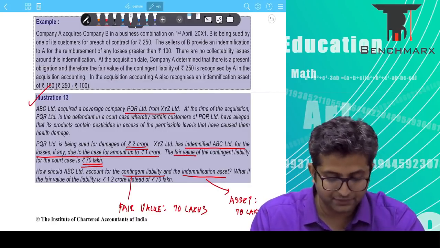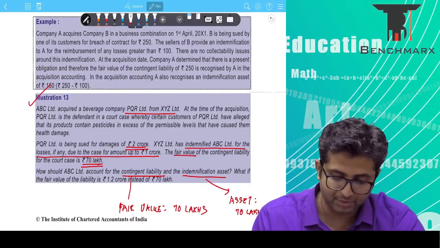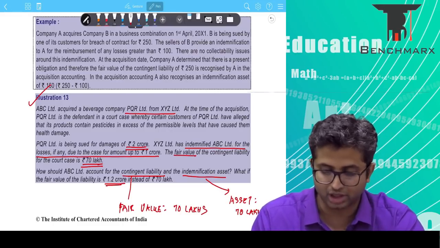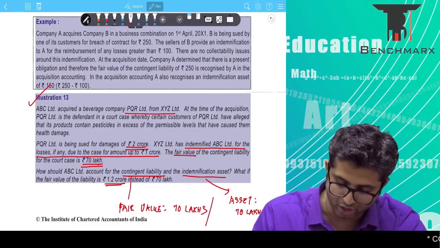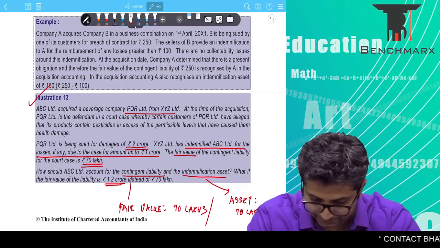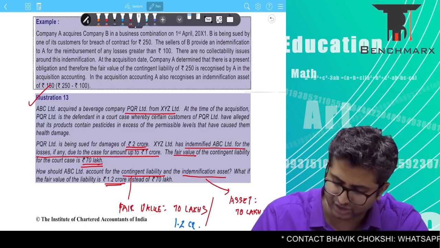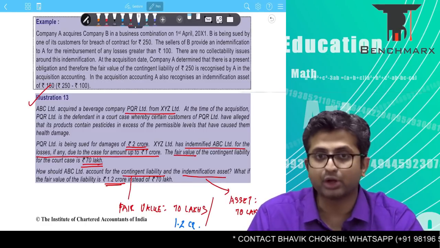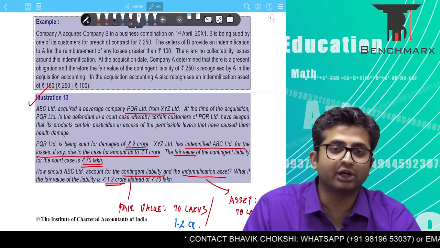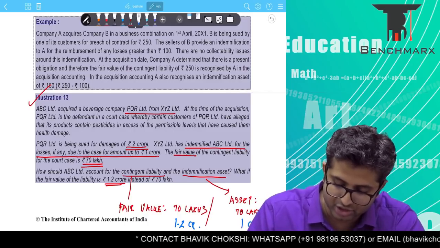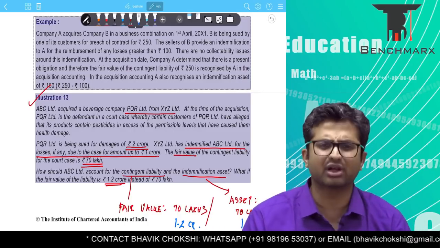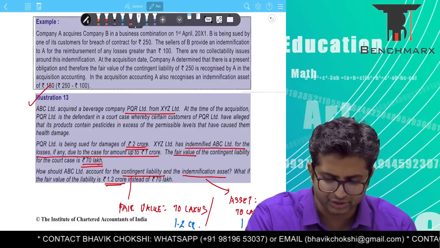What if the fair value of the liability is 1.2 crores? Yes, then you will record the liability at 1.2 crores instead of 70 lakhs. Now, will your indemnification asset still be 70 lakhs? No. Will it be 1.2 crores? No, because you don't have the reimbursement right to 1.2 crores. Then you will record it restricted to 1 crore. Are we clear with this? Yes? Okay, so a simple illustration here.